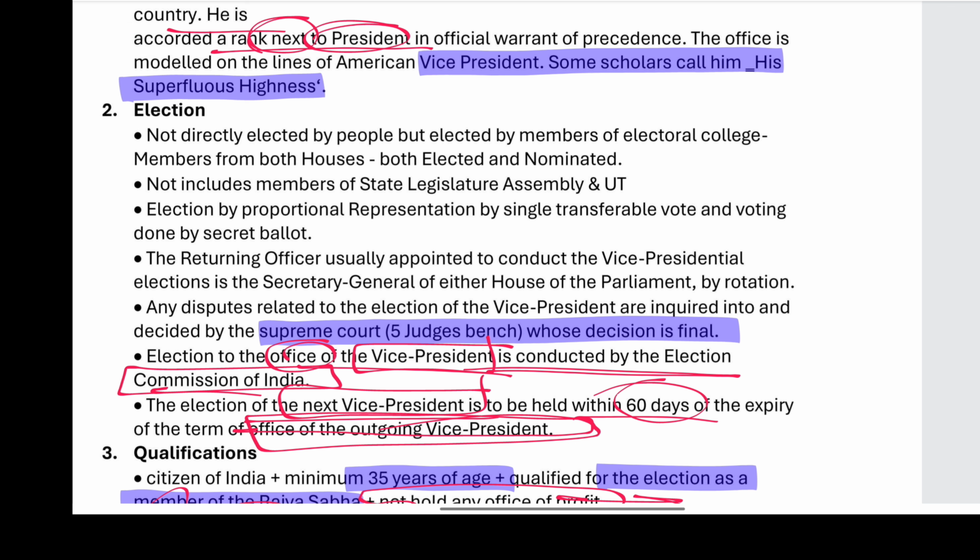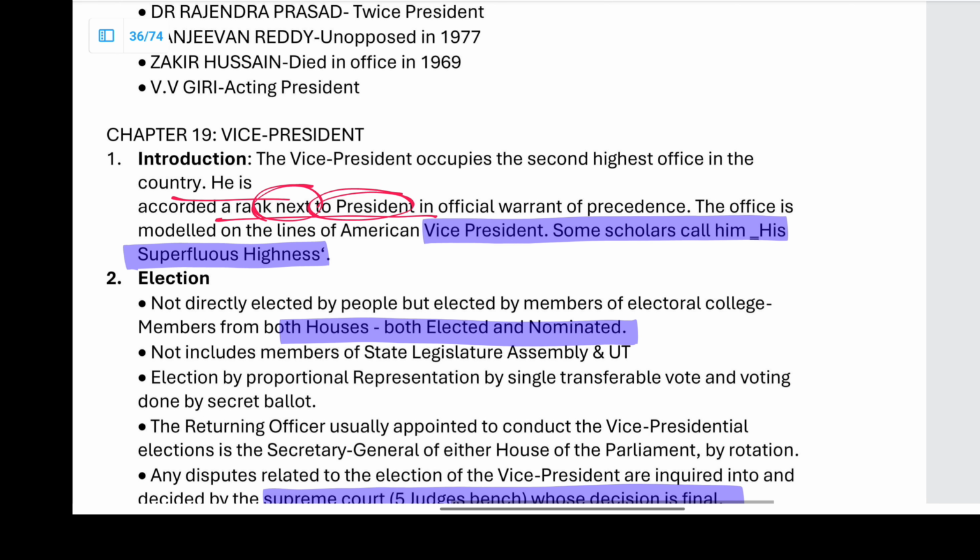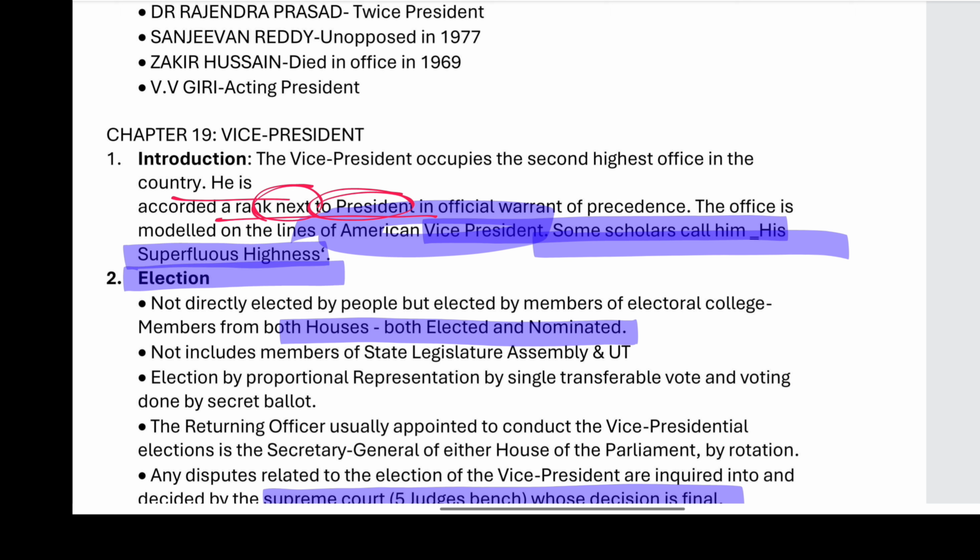The election is by the members of both houses. That's all. He is similar to the American vice president, and is called the superfluous highness. That's all related to the vice president.